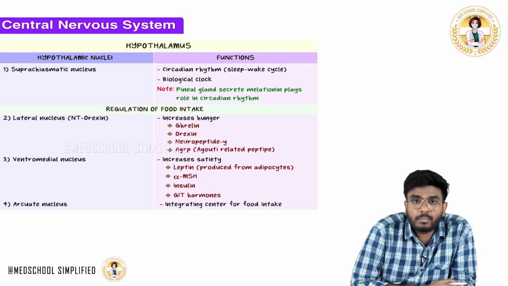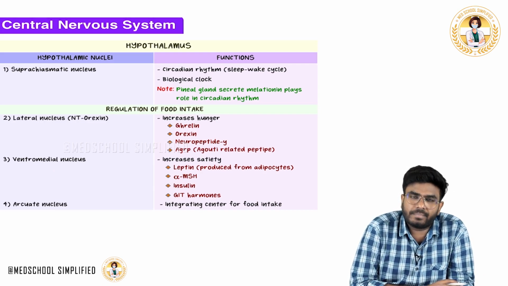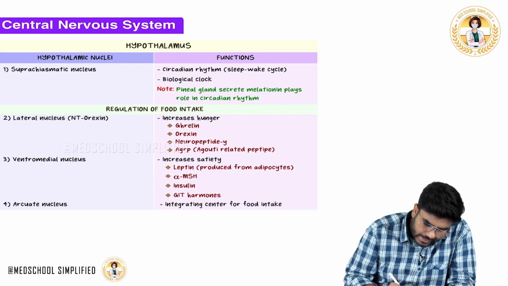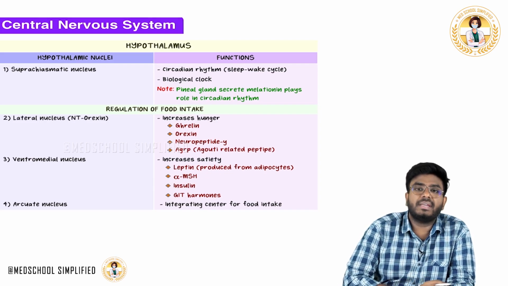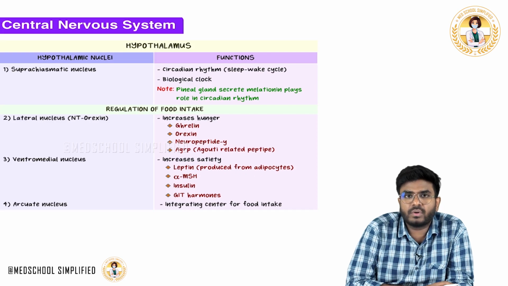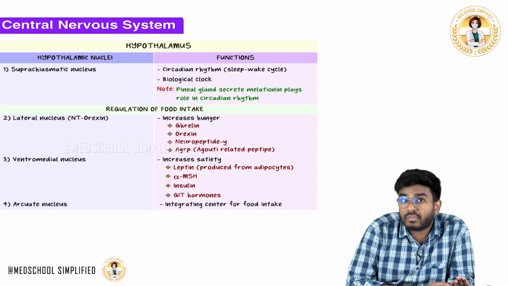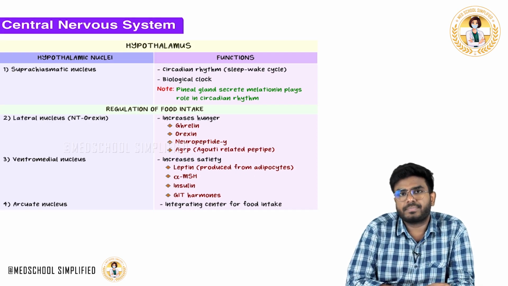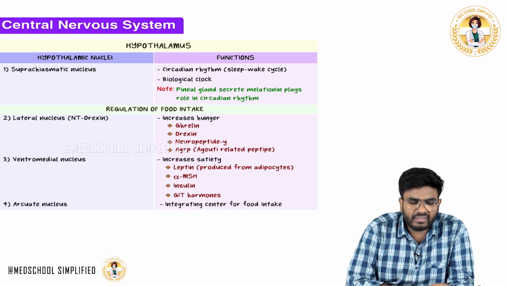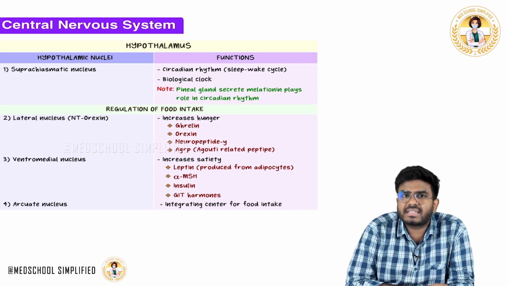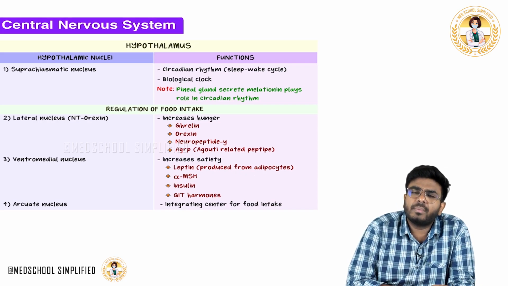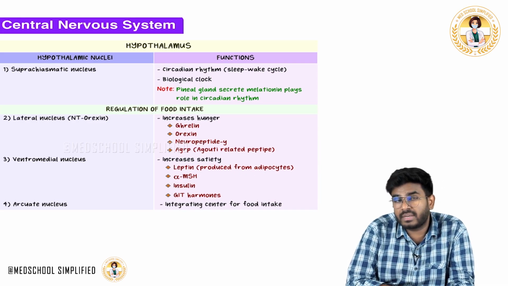One important hormone which I want you to know is leptin. Leptin is produced from the adipocytes. It causes satiety and decreases the food intake. For example, if you have a deficiency of leptin, you will become obese. Leptin decreases the hunger and causes a feeling of satiety. Now think, if you don't have leptin, what happens? You'll eat more, and when you eat more, it causes obesity and diabetes mellitus.